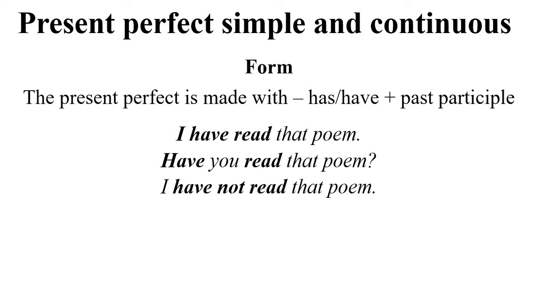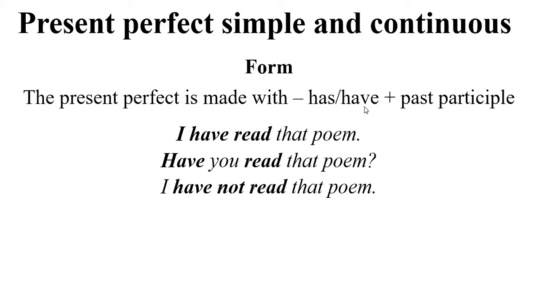Well, simple and continuous or progressive are now familiar to you. What is new is the term perfect. So first of all, we start with the form, how we form it. We form it with the verb have plus the past participle.